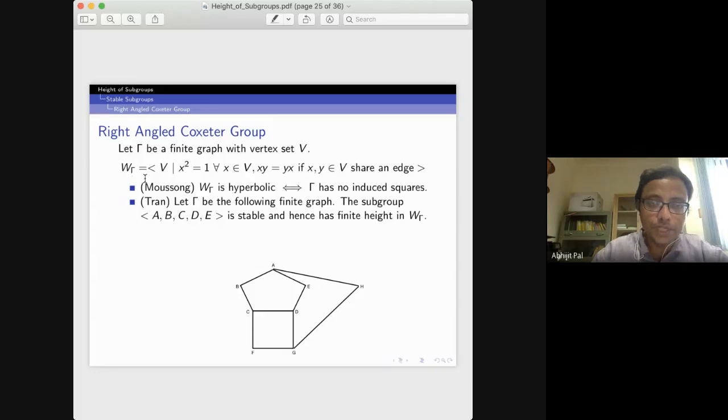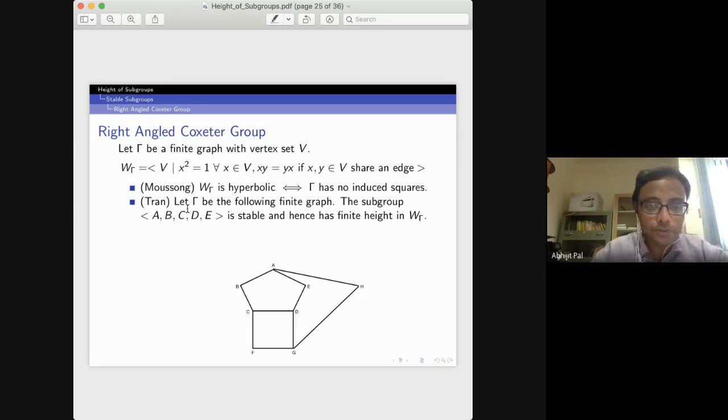It is the group generated by all the elements of V, with the relations that x squared is 1 for any vertex x, and if x and y share an edge, then xy equals yx. This is the definition of a right-angled Coxeter group.